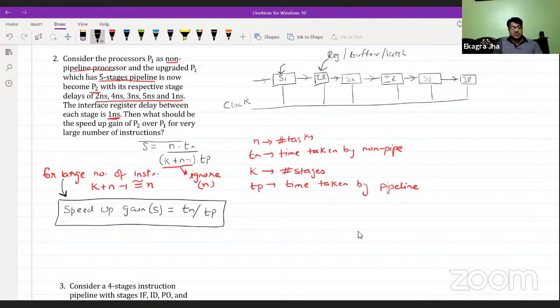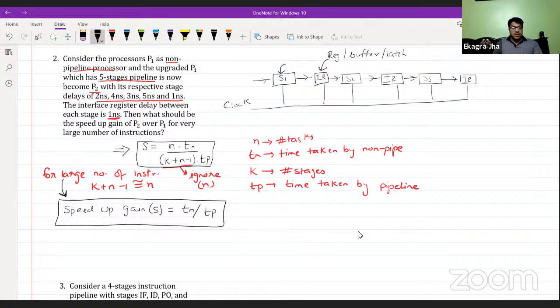Otherwise, the earlier formula is the correct one if you have values for the stages and the number of tasks. Otherwise, for a large number of instructions, the speed up gain is equal to the time taken by the non-pipeline divided by the time taken by the pipeline.